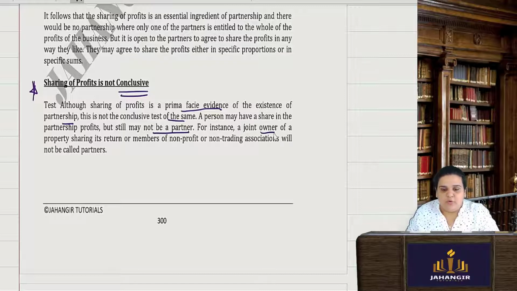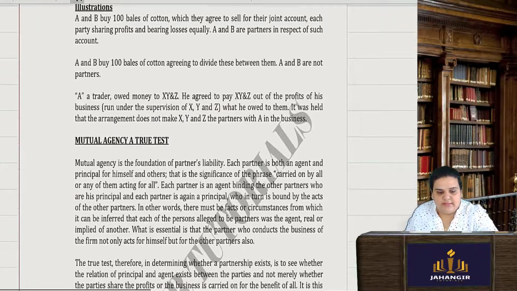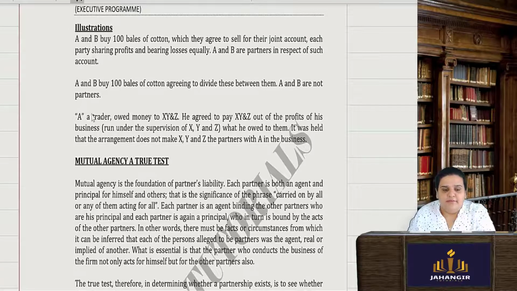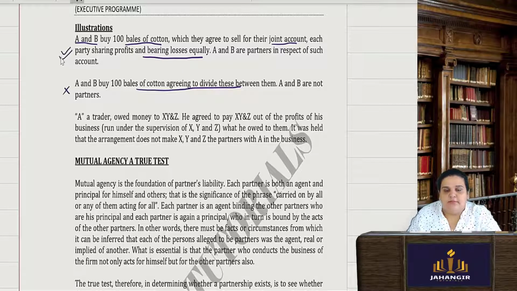For example, a joint owner of a particular property sharing its return, or members of a non-profit or non-trading association, will not be called partners. So there has to be a true test of mutual agency. I have given an example here. A and B buy 100 bales of cotton and agree to sell for their joint account, each party sharing profits and bearing the losses equally. In the other case, A and B buy 100 bales of cotton, agreeing to divide them between themselves. A and B then are not partners. Here they are buying it, but individually they are keeping it and doing their own selling.